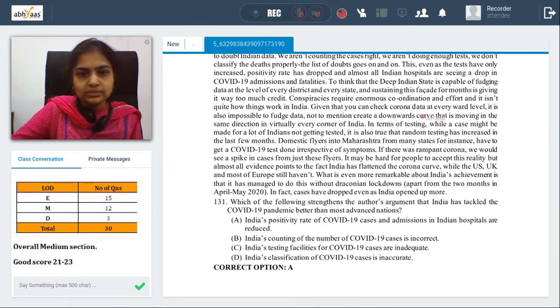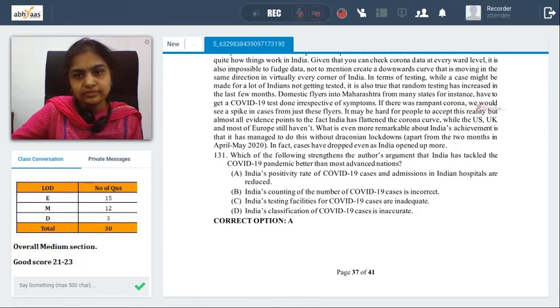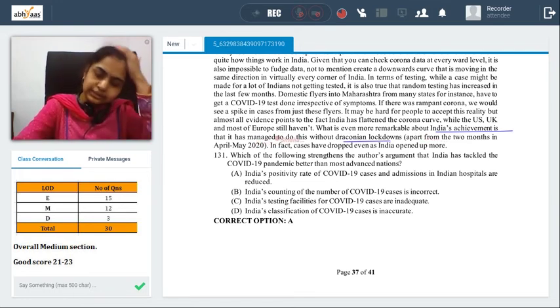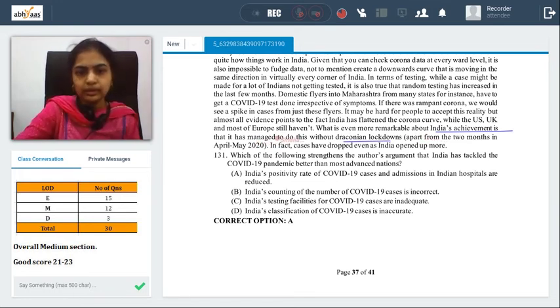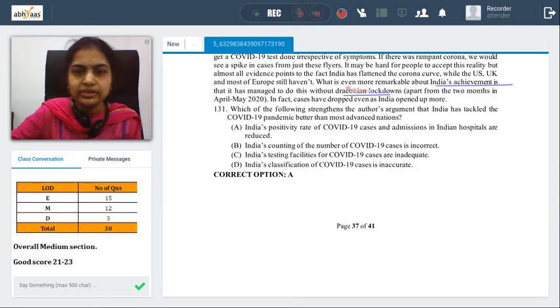In terms of testing also, while a case might be made for a lot of Indians not getting tested, it is also true that random testing has increased. Domestic flyers to Maharashtra from many states, for instance, have to get a test done, irrespective of symptoms. If there was a rampant corona, then there would be spikes here. What is even more remarkable about India's achievement is it has managed to do this without draconian lockdowns, except for the 2 months. Which of the following strengthens the author's argument that India has tackled the COVID-19 pandemic better than